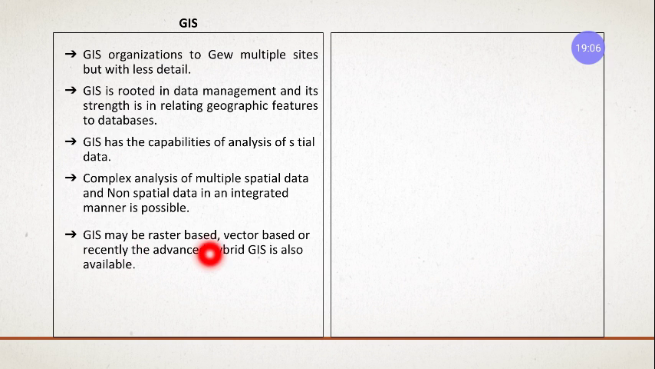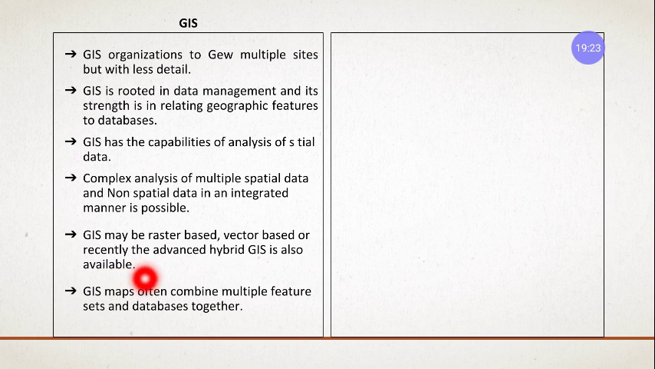GIS can be raster based or vector based, or recently advanced hybrid GIS is also available. So what are raster and vector? It comes into the type of mapping. What type of mapping you want depends upon that. GIS maps often combine multiple feature sets and databases together, as I showed in the second slide: the buildings, the roads, the vegetation. These are various multiple data feature sets which can be combined and used differently. Now we will see how it is different from CAD.